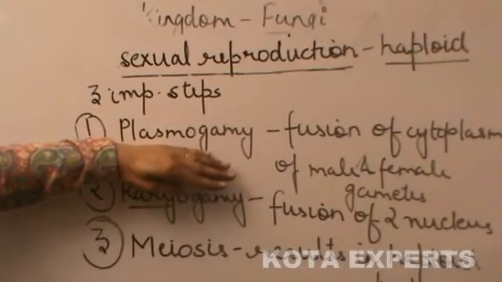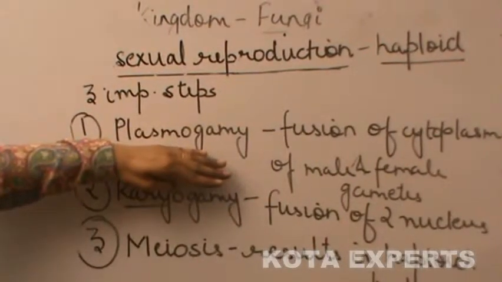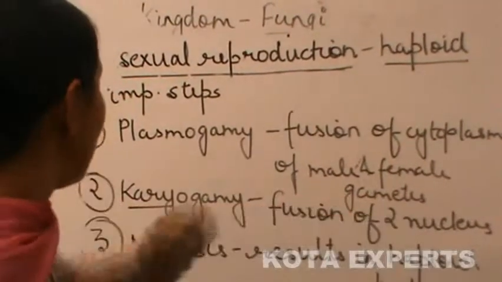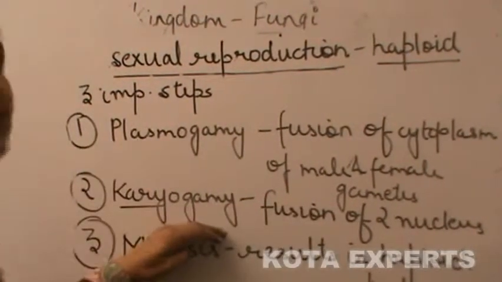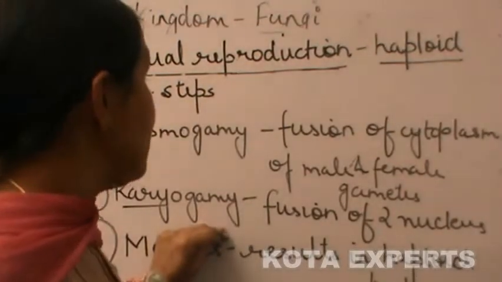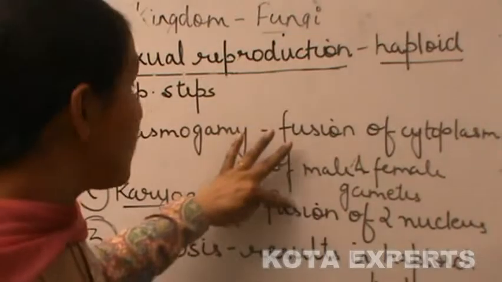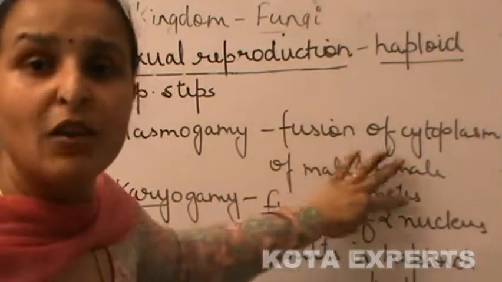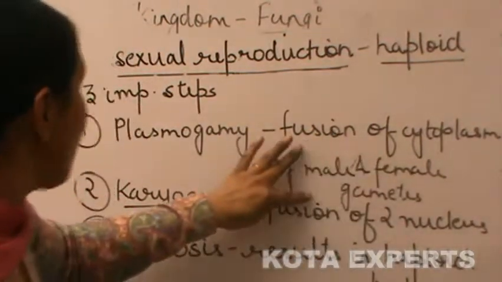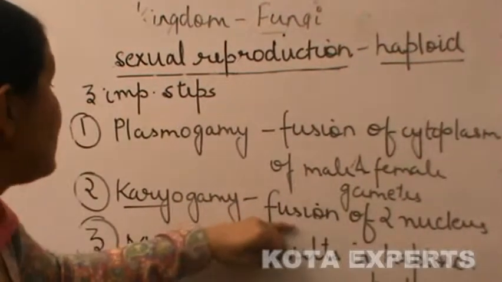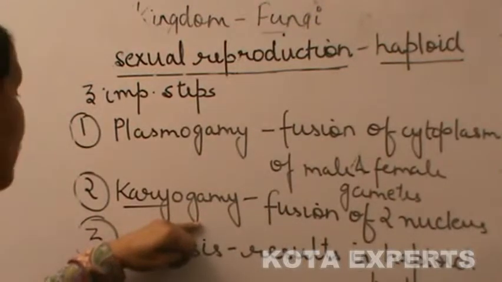First is plasmogamy, which means fusion of cytoplasm of male and female gametes. The second step is karyogamy, that means after fusion of cytoplasm, the two nuclei of the male and the female gametes come closer and fuse.